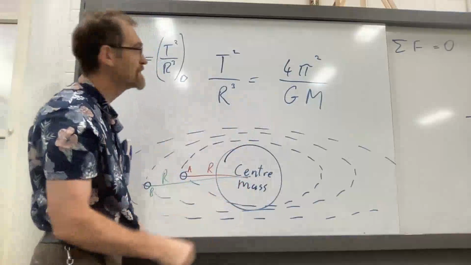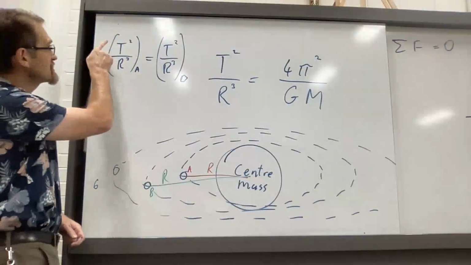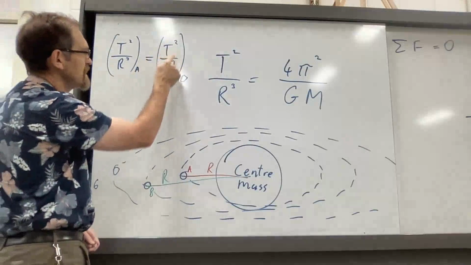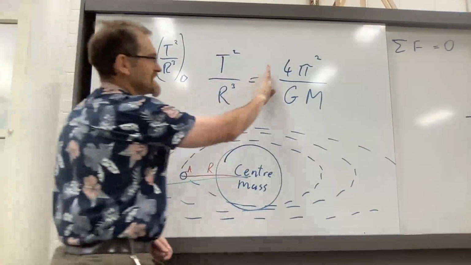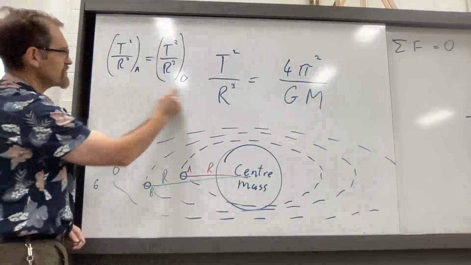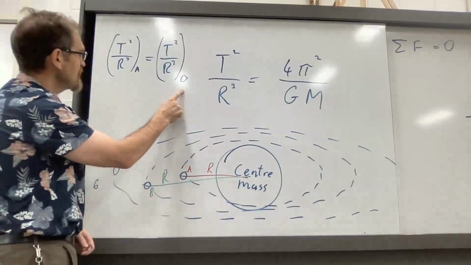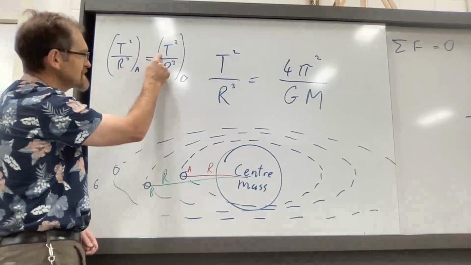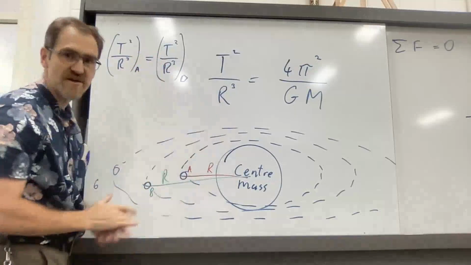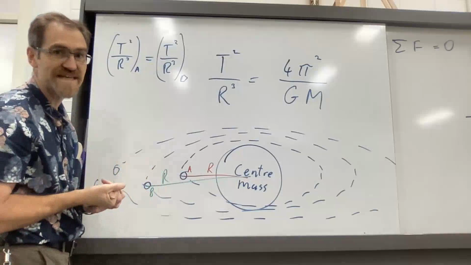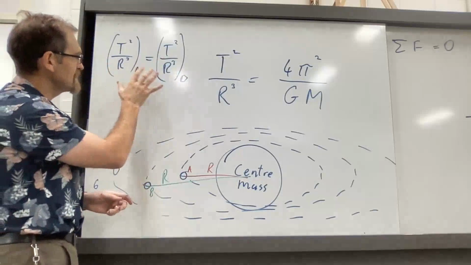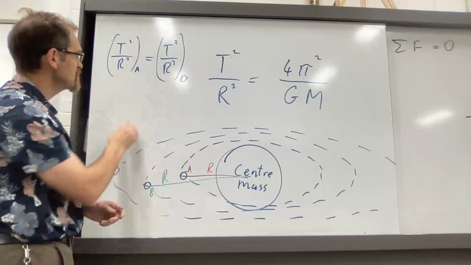It's exactly the same. So you can say that the period squared over r cubed for A is equal to the period squared over r cubed for B. You don't actually need this part of it. When you put them together like that, if you choose to use kilometers here and kilometers here, hours here and hours here, days here and days there, those alternative versions of the units actually cancel each other out. So in that situation, you don't have to stick with meters and seconds. You can go kilometers,